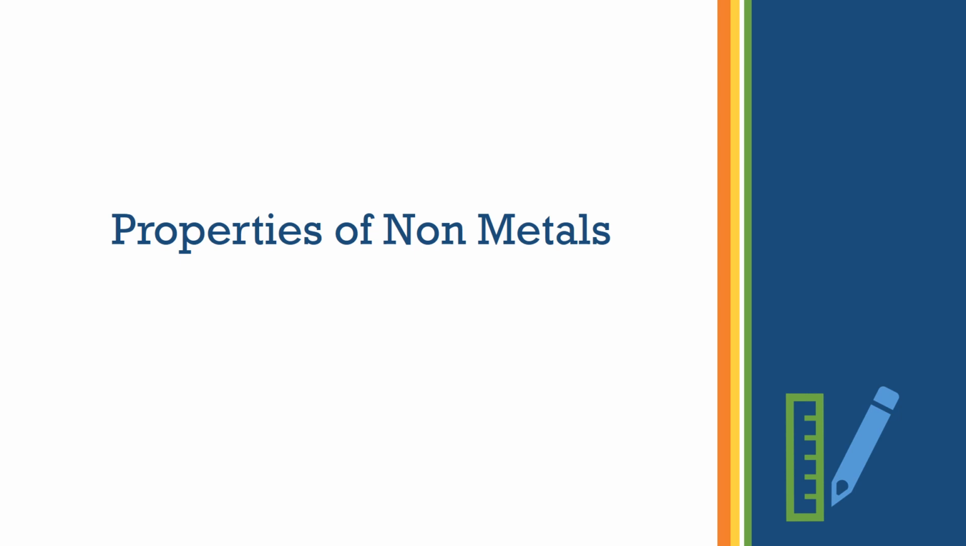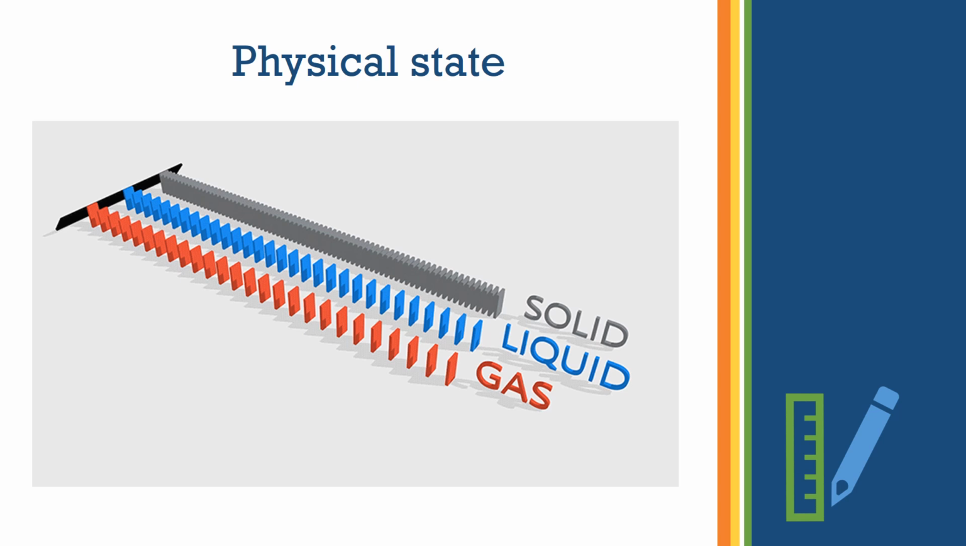Now we will look at the properties of non-metals. We know that whatever we have told till now, the opposite of it is the property of non-metals. Okay. So, physical state.